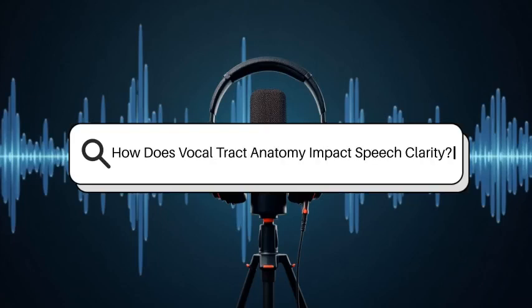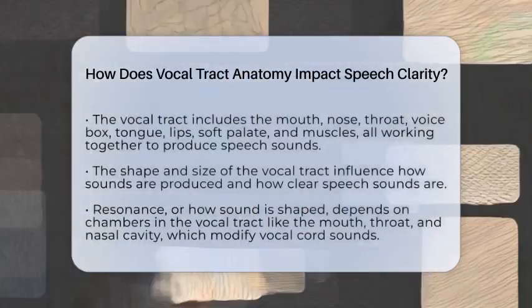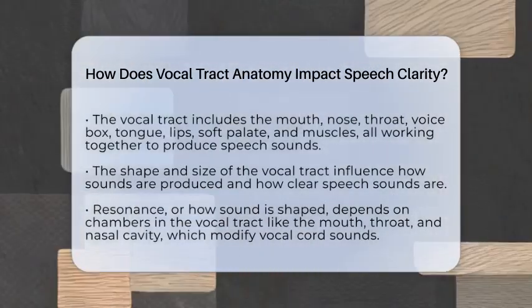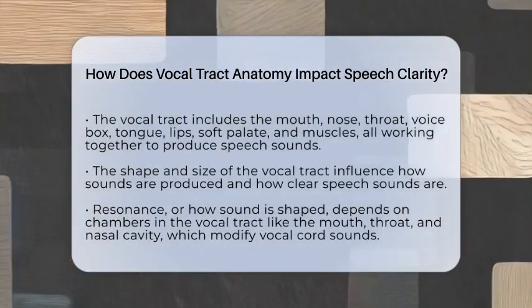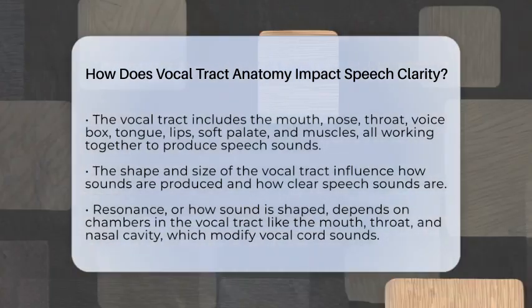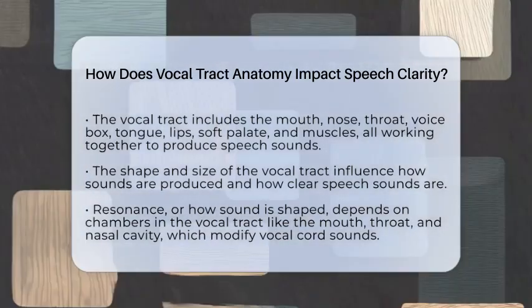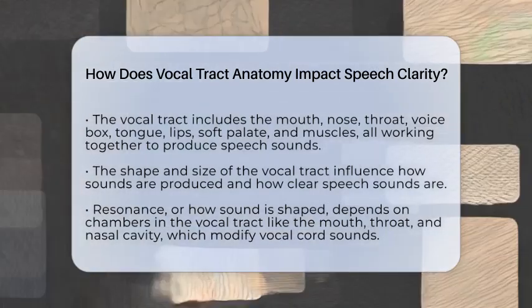How does vocal tract anatomy impact speech clarity? Imagine trying to speak clearly with a mouth full of obstacles. Your vocal tract is like a complex musical instrument, and its shape and size shape every sound you make. The vocal tract includes your mouth, nose, throat, voice box, tongue, lips, soft palate, and the muscles that move them. All these parts work together to produce the sounds we understand as speech.